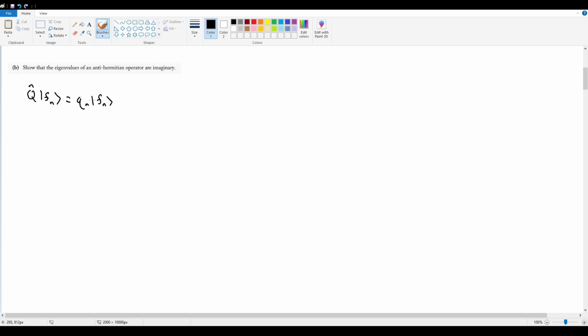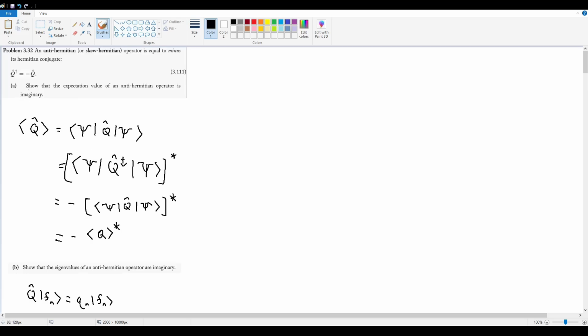So at this point, if I want to somehow get an equation in terms of eigenvalues, I can follow the same prompting that I was given in part A, because part A told us that we want to work with expectation values.